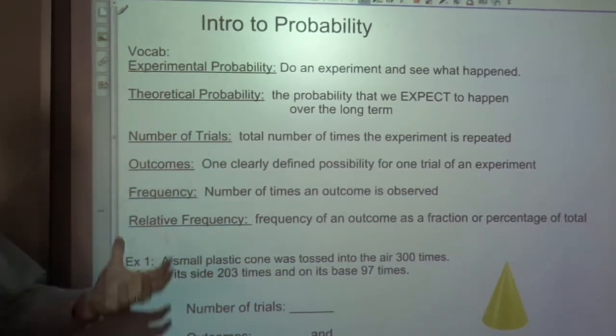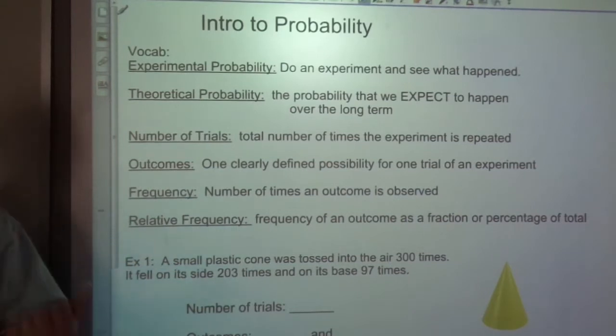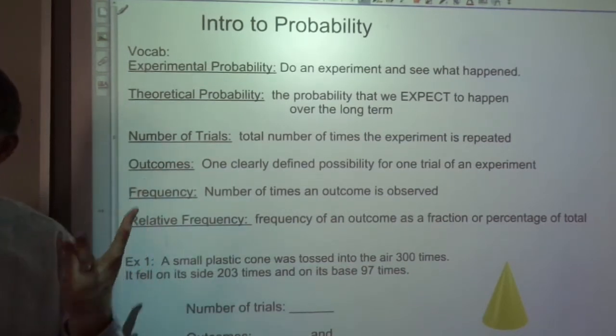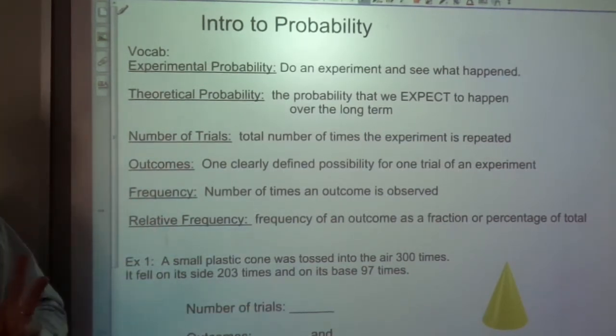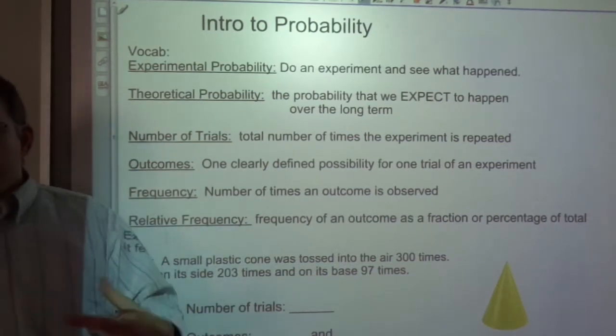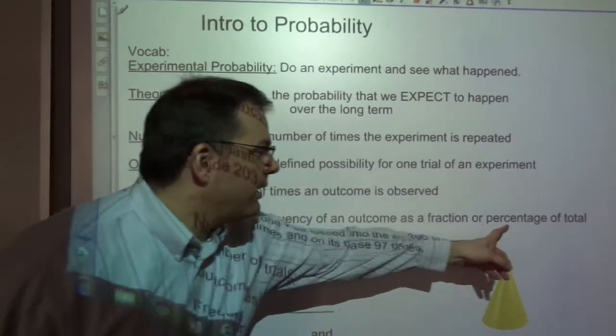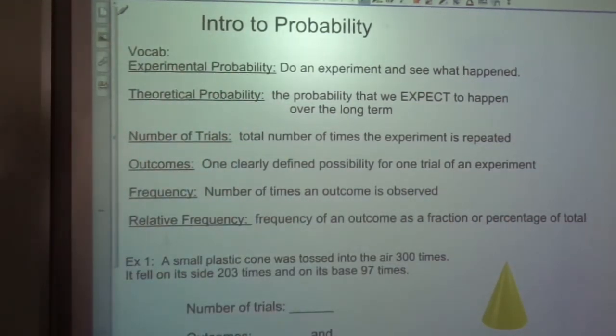Frequency is the number of times that our thing is observed. So if I roll 6 times and 2 comes up 3 times, we would say the frequency of 2s is 3, because it happened 3 times. But the relative frequency is, we rolled 6 times and we got 3 2s, so 3 out of 6, 50%, would be the relative frequency. We're always talking about a percentage of the total with relative.